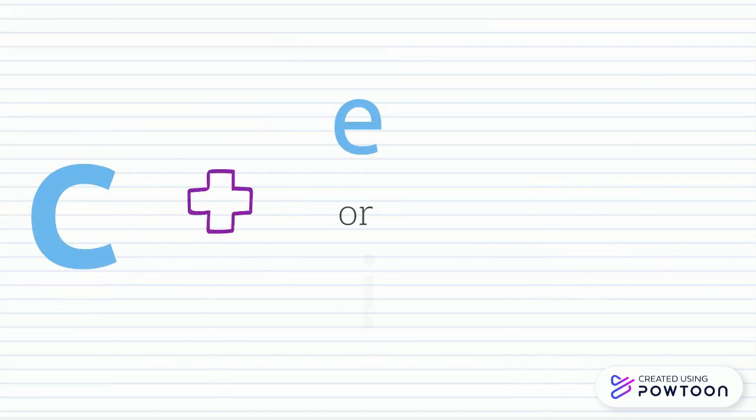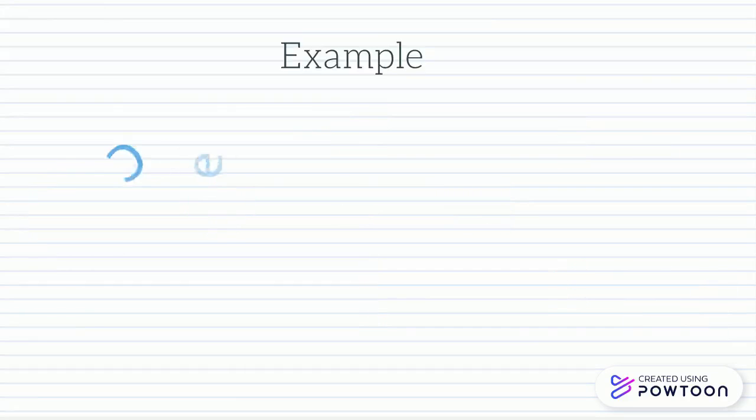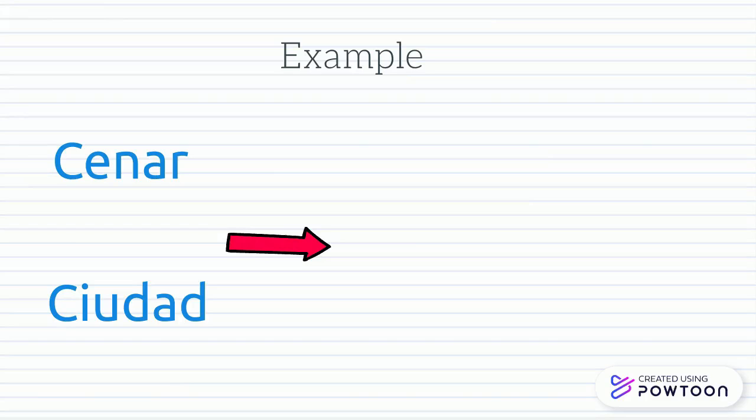The other is made by the C with the E and the I, and it sounds like an S in Latin America or a Z en España. For example, cenar, ciudad. It sounds like an S, or cenar, or ciudad.